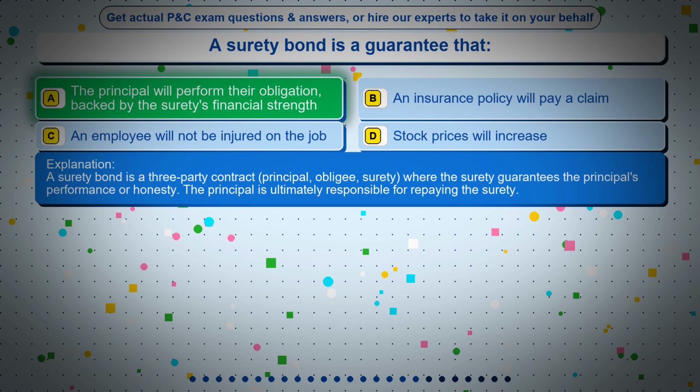A surety bond is a three-party contract, principal, obligee, surety, where the surety guarantees the principal's performance or honesty. The principal is ultimately responsible for repaying the surety.